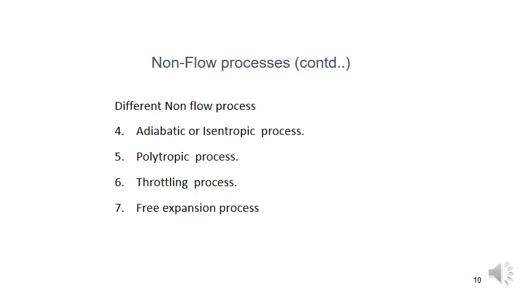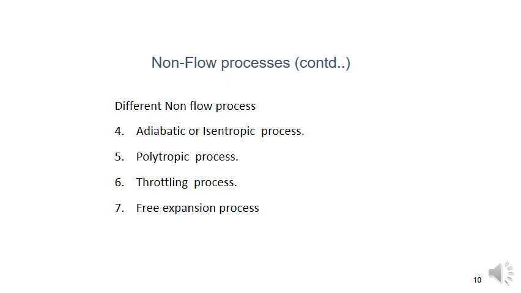The second chapter covers all seven processes. In one class we will discuss one process. So in total there are seven processes. Non-flow processes are mainly related to the closed system, where heat transfer takes place. That means energy transfers across the boundary, but no mass crosses the boundary.